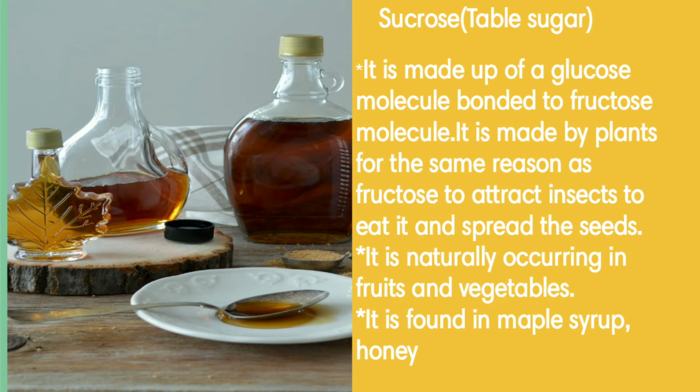Sucrose, also known as table sugar, is made up of a glucose molecule bonded to a fructose molecule. Like fructose, sucrose is also produced in large amounts by plants for pollination purposes, to attract insects and animals. It is naturally occurring in fruits and vegetables.